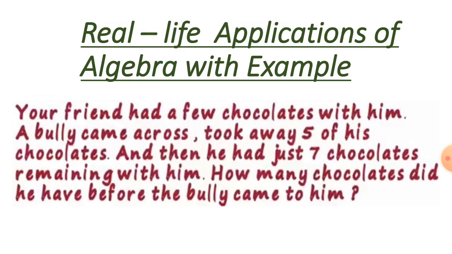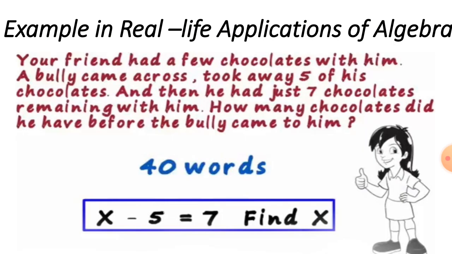We get the expression. Let's see the solution. First of all, we have counted the words from "you" till "him". It is 40 words. You can count it: 1, 2, 3, 4, 5, like this. Till here it is 40 words. From these 40 words we get this line. How do we get it?